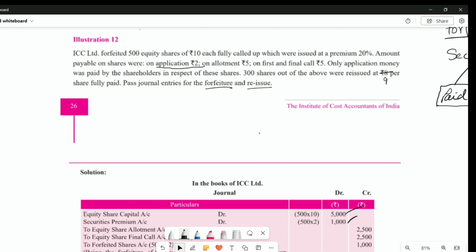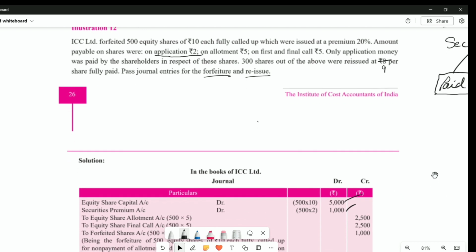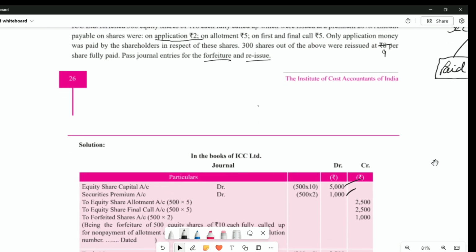So to forfeited shares is very simple for you to calculate. Then you can balance the entry. To forfeited shares, it is 500 into 2, right? So it comes to 1,000 on the credit side. So what is the remaining? 5,000? That will be your call scenario, 500 into 10, whatever it is.